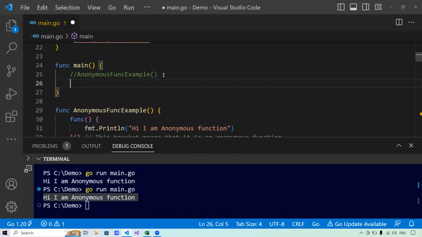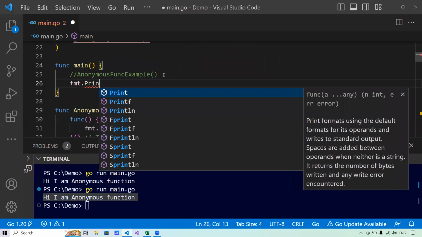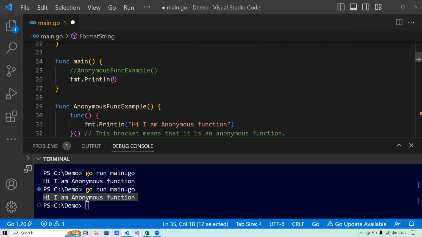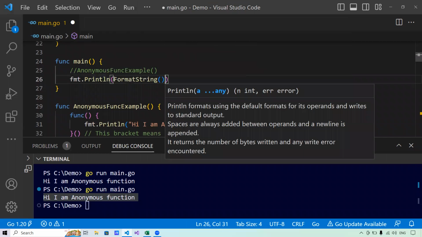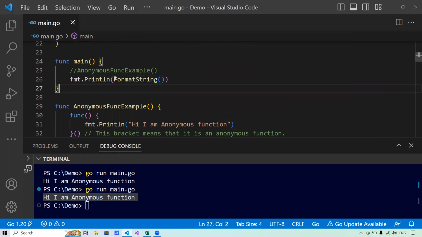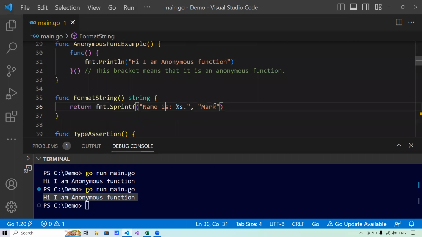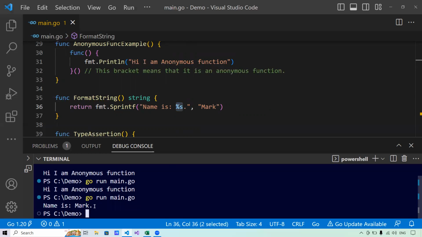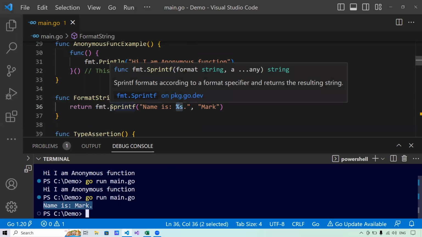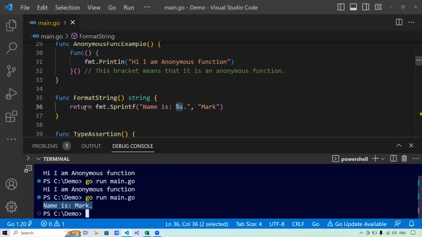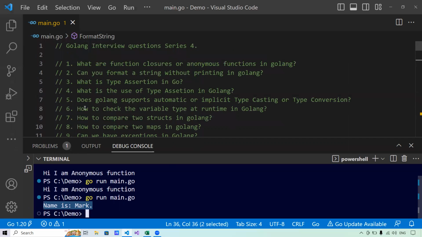Now let me call this function here and let me print the formatted string for you. So what I'm doing here is I'm printing the return value from the format string function to the console, which essentially should be name is, and it should replace the %s with Mark. So the output will be name is Mark. You see, the output is name is Mark. So this is how we can format a string without printing in Golang.